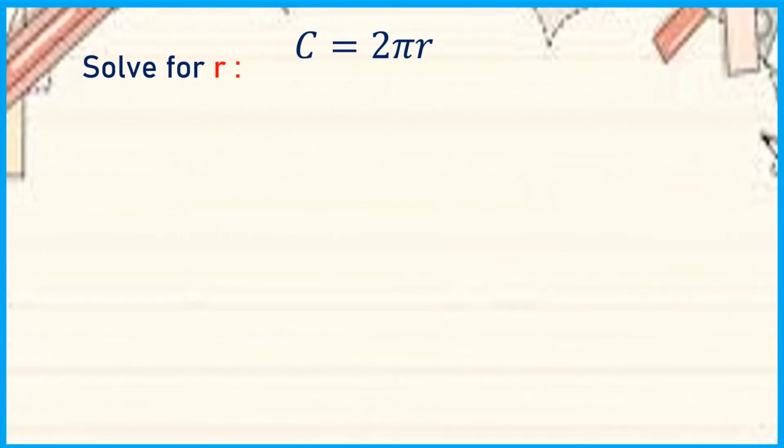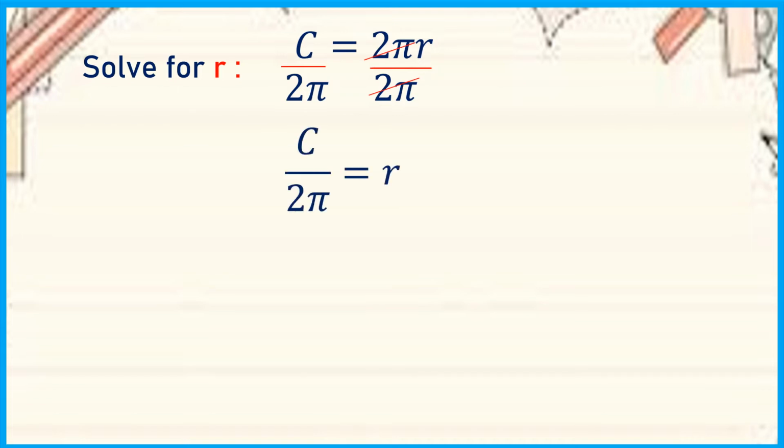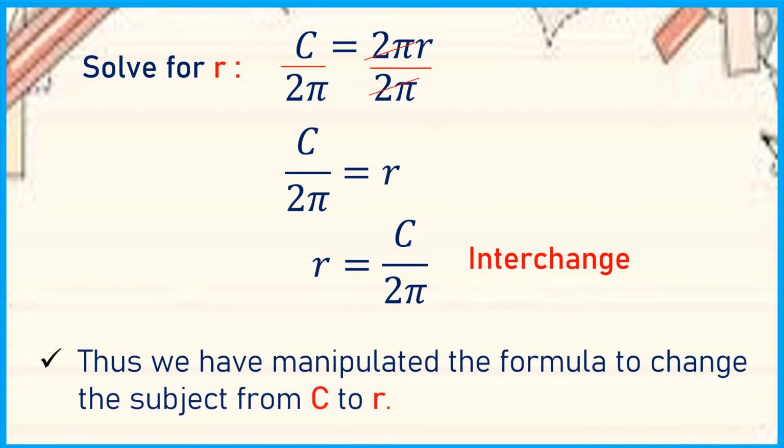So supposing in this formula, we are going to solve for r. So we are going to divide both sides by 2 pi. From here, we are going to cancel 2 pi. So what's left is c over 2 pi is equal to r. Then we are going to interchange so that r is equal to c over 2 pi. Thus, we have manipulated the formula to change the subject from c to r.